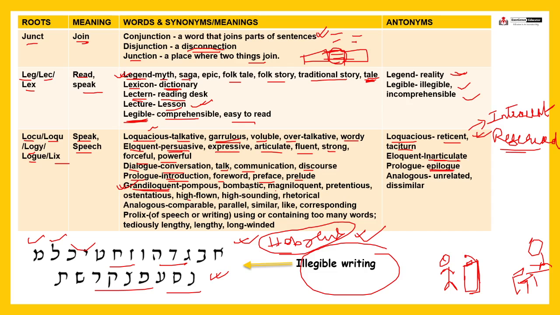Bombastic language, bombastic. Magniloquent, another synonym. Pretentious, rhetorical, ostentatious, grandiloquent, right? Pompous. Analogous. What is the meaning of analogous? Something that is comparable. So if you are an SSC aspirant, you must have come across such questions, right? Which is analogous to this, right?